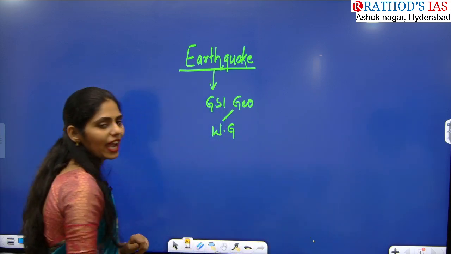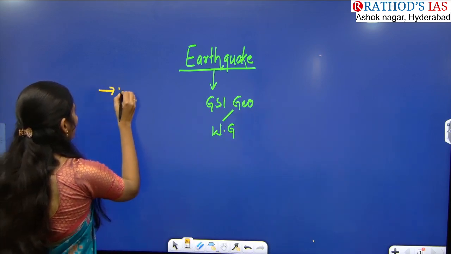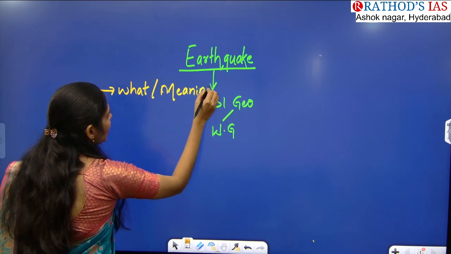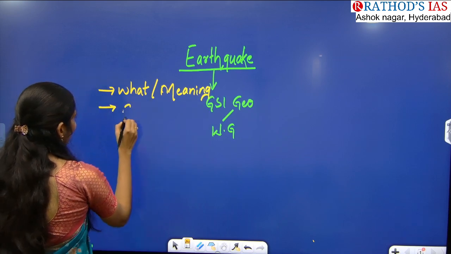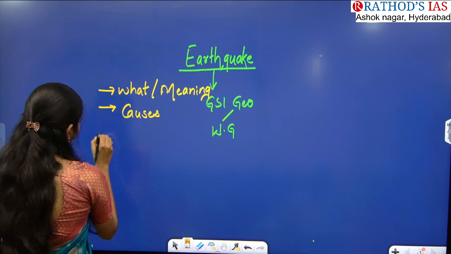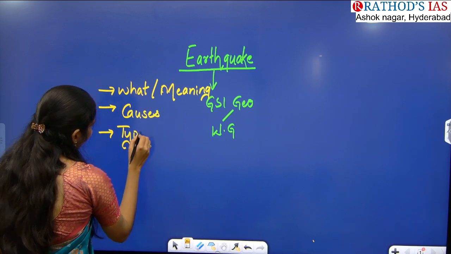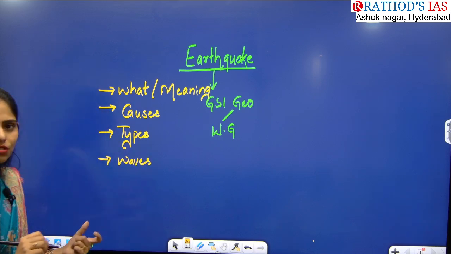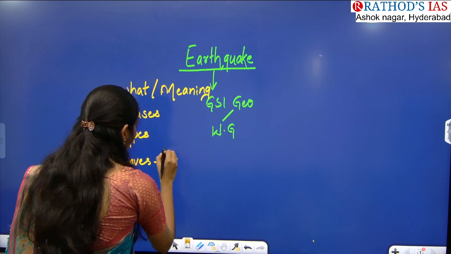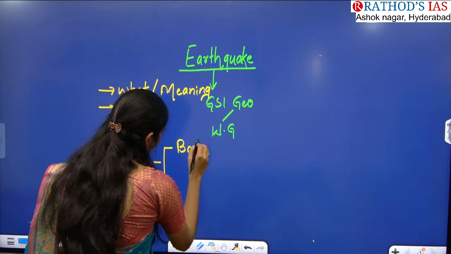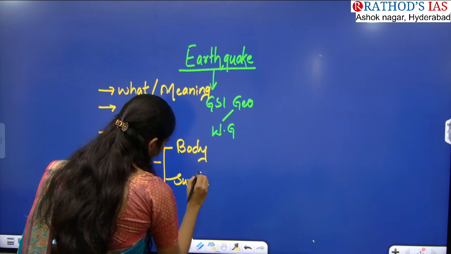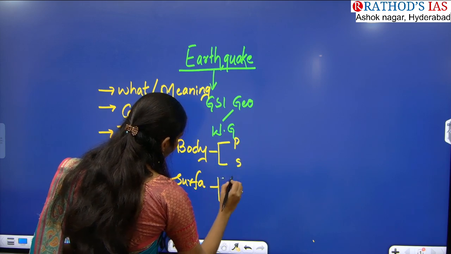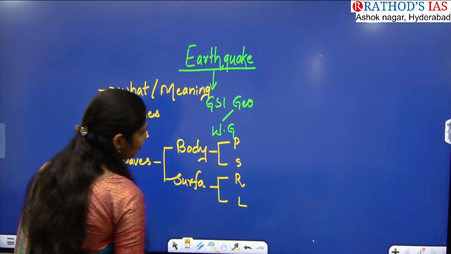What are the dimensions you have to see? You have to see what is this earthquake, what is the definition or the meaning of this earthquake. Next, the causes for this earthquake, and types of earthquakes. Next, you have to see seismic waves. We normally have two types of waves. First is body waves, second is surface waves. In body waves we have two types, P waves and S waves, and in surface waves we have Rayleigh waves and Love waves.